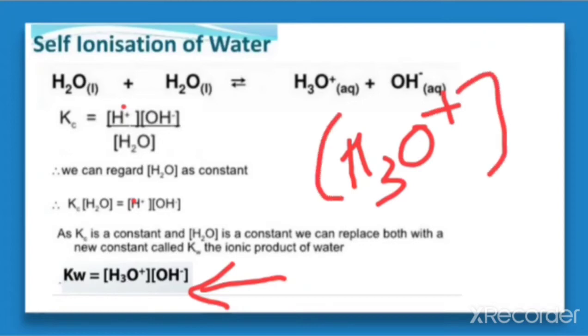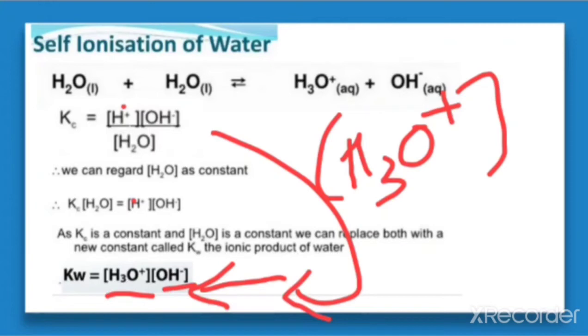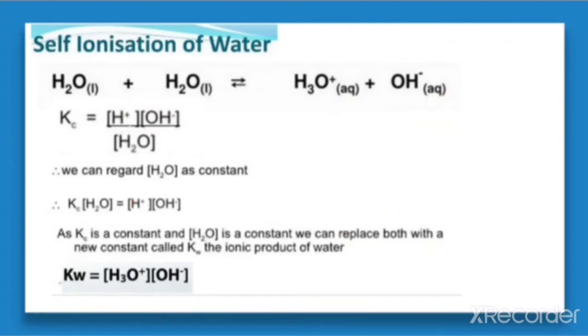So this equation we got in this form: Kw, the ionic product of water, is equal to the concentration of H3O plus and the concentration of OH negative. This is called the ionic product of water, and it is also called the self-ionization constant of water.